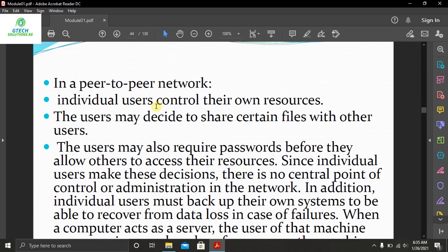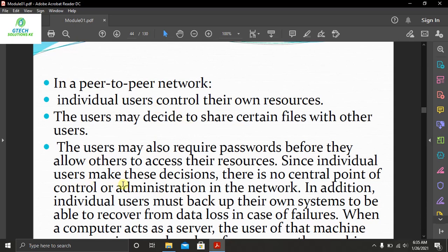Since this is controlled by individuals, the user may also require a password before they allow others to access their resources. For example, you can encrypt your files so that the other person requesting your information may require a password or a verification before he or she gets the file that they need.